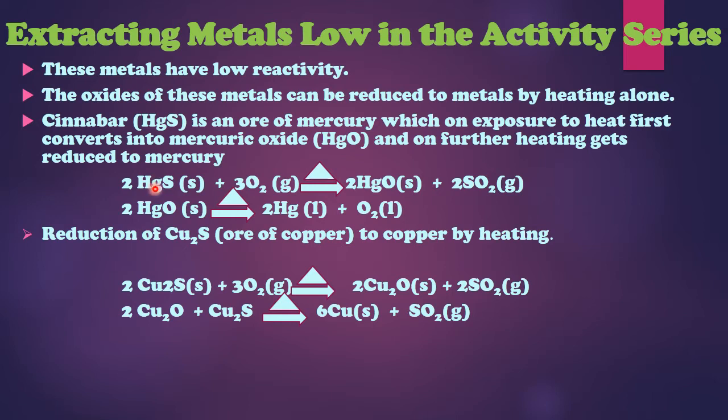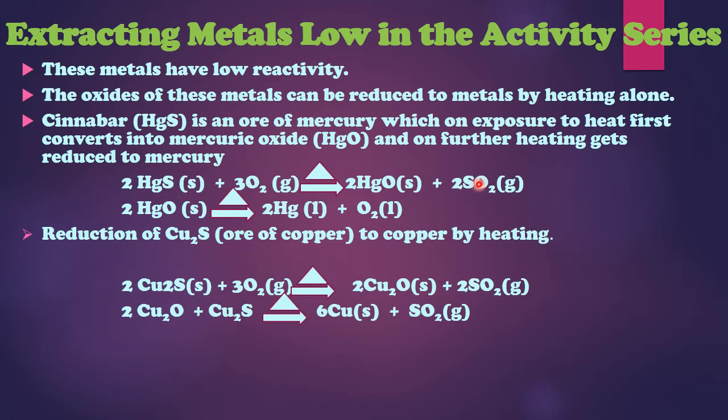Mercuric sulfide will combine with oxygen during the heating process. So this triangular structure is shown for heating. It changes into mercuric oxide, plus you get sulfur dioxide. So this is the benefit we are getting in this reaction, that we are getting rid of sulfur. हमें उससे sulfur से छुटकारा मिल रहा है because it's changing into sulfur dioxide.